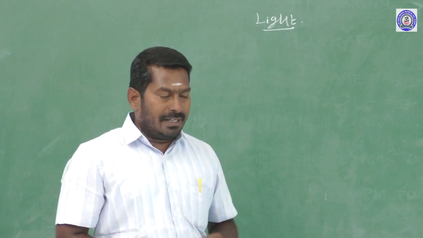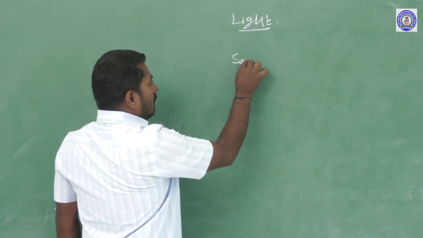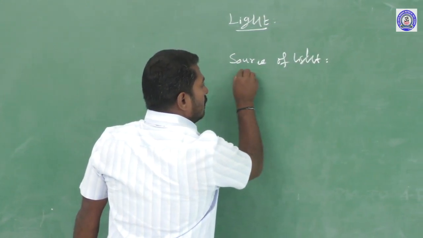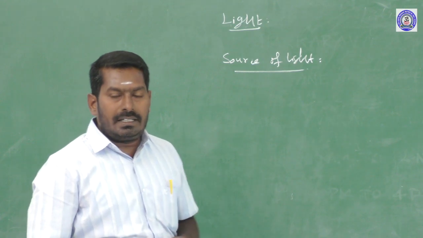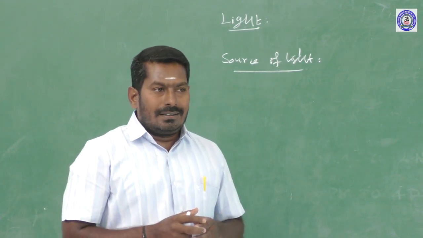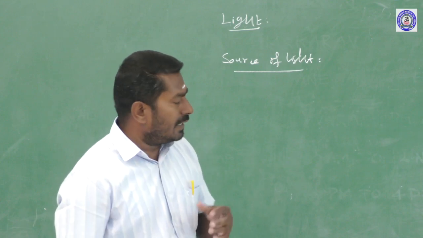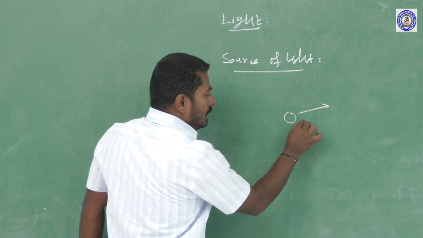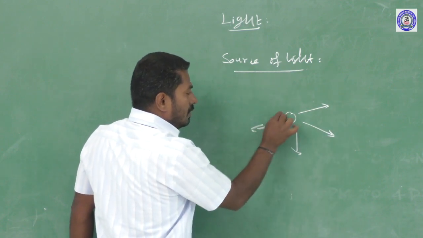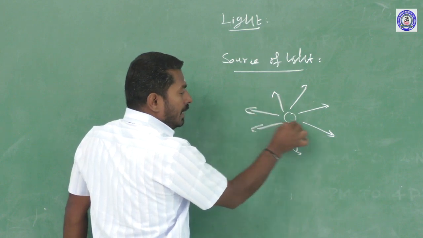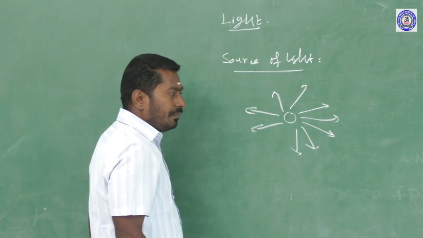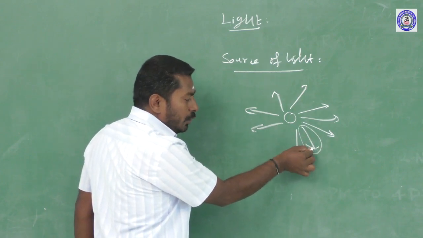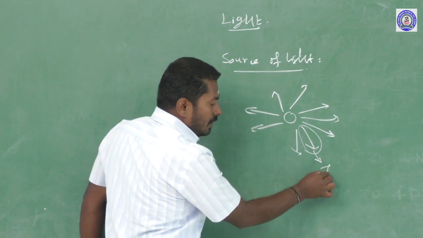Next, source of light. Any body which emits light is said to be a source of light. For example, this is a body which emits light in all possible directions. That light energy is propagated in all possible directions. So let me assume this is one straight line with an arrow head, called a ray of light.